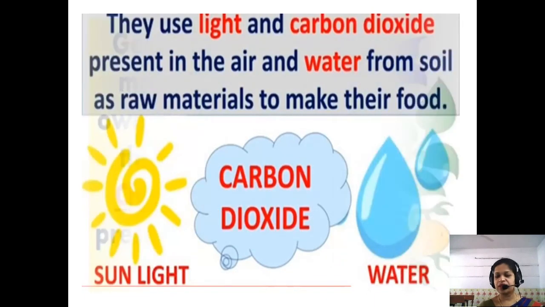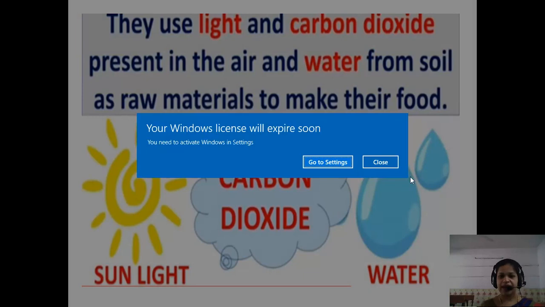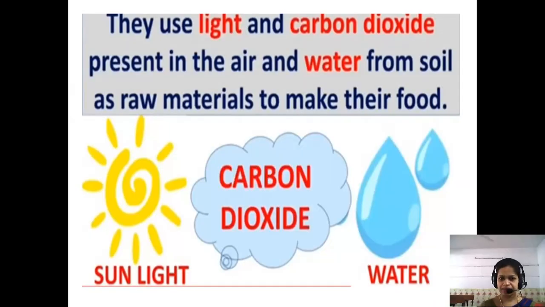Now there are few things that the leaf takes as a raw material to make the food. What do they use? They use the light. They get the light from the sunlight, carbon dioxide from the air, and water from the soil. They take all these three things to make their food. What are those three things? The first one is sunlight, second is carbon dioxide, and the next one is water. When the leaf gets all these three things, then only the leaf is able to prepare the food.